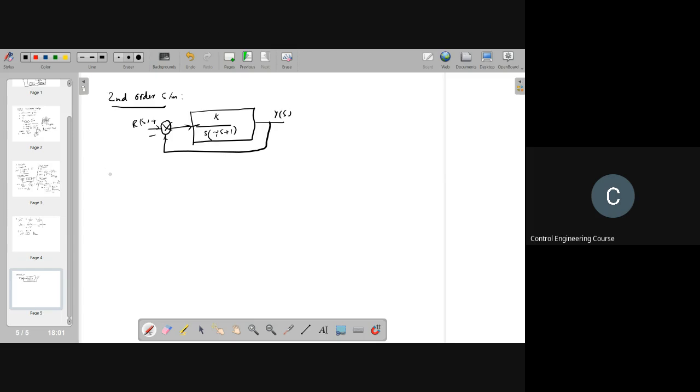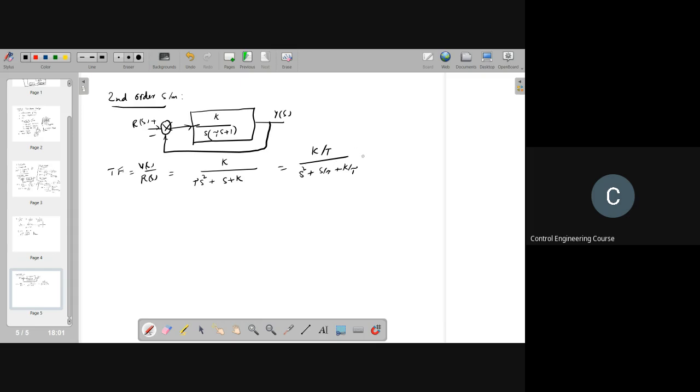Then the transfer function will be y of s by r of s equal to k by s square tau plus s plus k. We can write it as k by tau over s square plus s by tau plus k by tau.